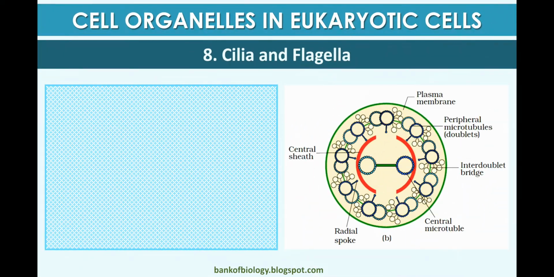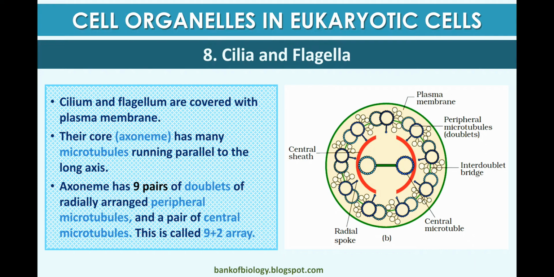Cilium and flagellum are covered with the plasma membrane. Their core has many microtubules running parallel to each other. The core is called the axoneme, and the axoneme has 9 doublets of radially arranged peripheral microtubules and a pair of central microtubules, which is called the 9+2 array.